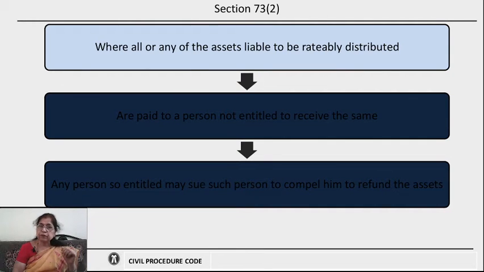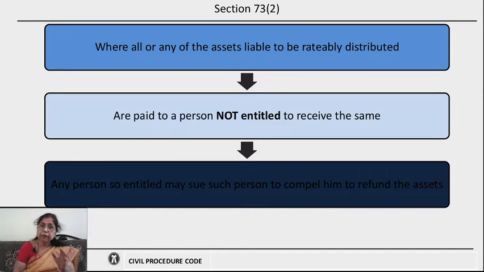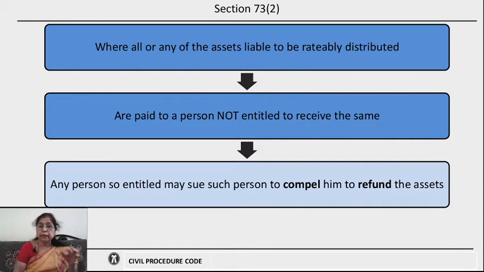So, the meaning of this is that where all of the assets are liable to be rateably distributed, these assets are distributed to the persons. But suppose these assets are rateably distributed and paid to a person who is not entitled to receive the same. Section 73 subclause 2 says that in such case the person who is entitled to receive can sue such person who has received the assets and compel that person to refund the assets. That is provided under section 73 subclause 2.